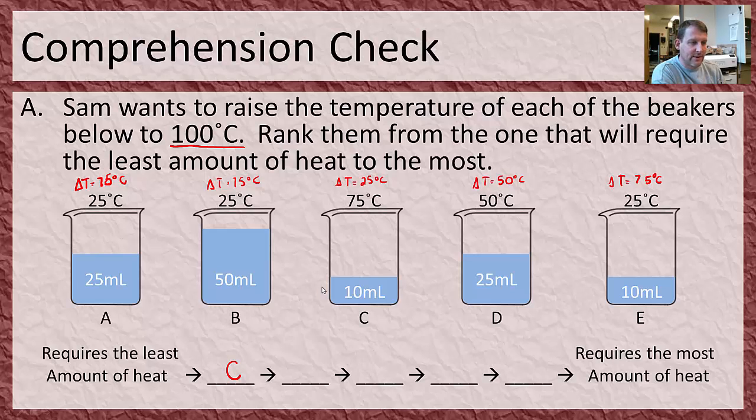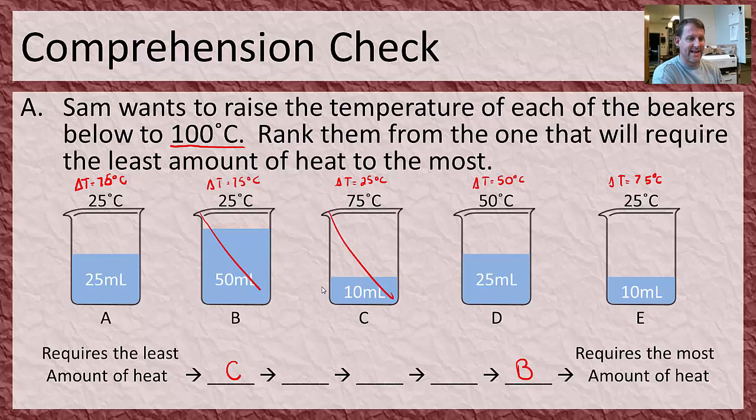Now, if I can find something the opposite of that, something with a lot of water, it's going to be harder to heat up. It's going to take more heat and a big temperature change. So I'm looking for something like that. And sure enough, here's one. It's got a ton of water in it, and a really big temperature change. It's got the biggest temperature change and the largest amount of water. That's going to be over here. That's going to be really hard to heat up. So far, so good. We've got C and B knocked out. Let me slash C and B, get those two slashed out.